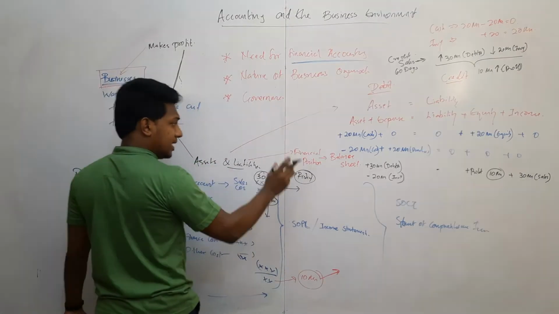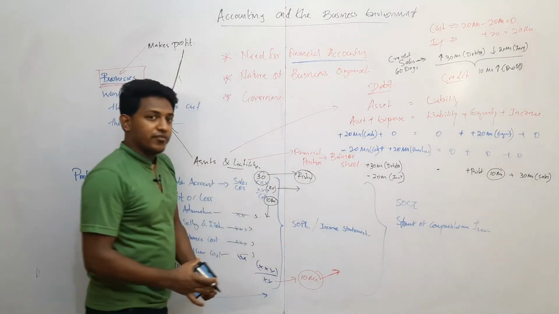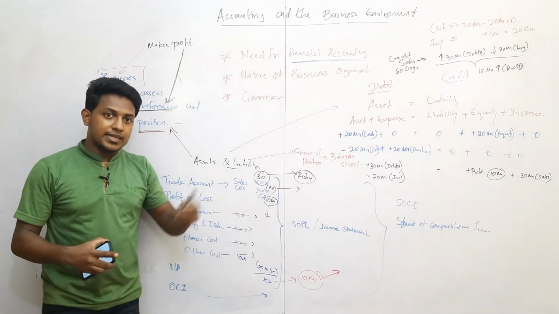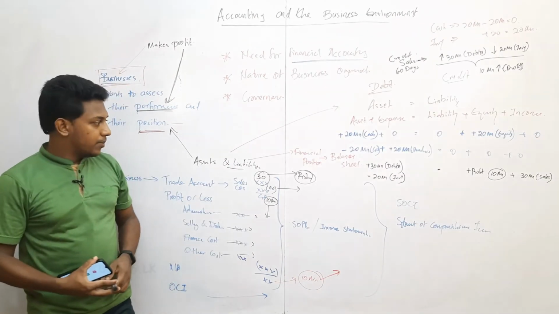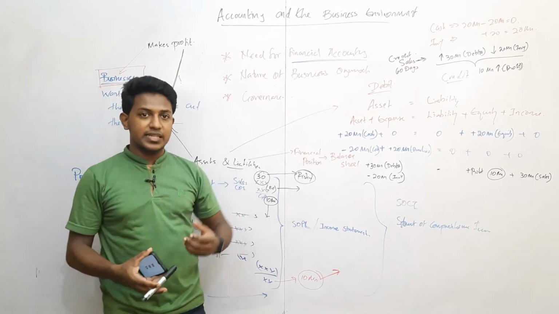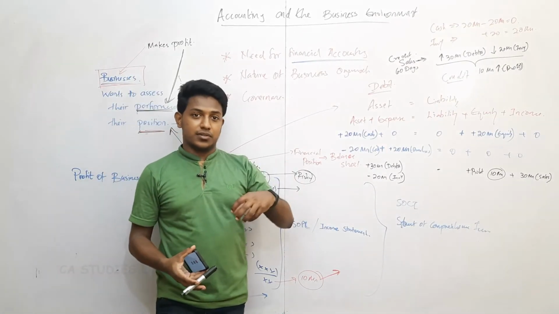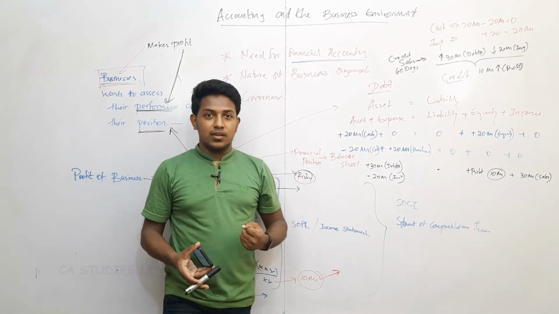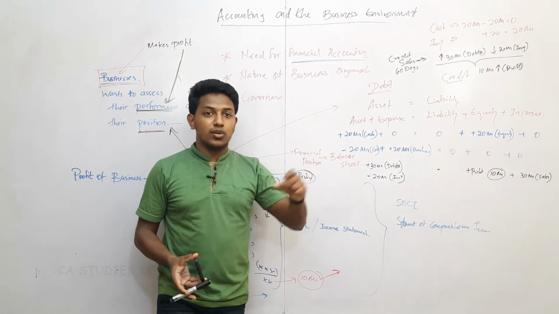By seeing the financial position, we can understand what the asset position is. On the asset side, cash is 0 but debtors are 30 million. So after 60 days only we will receive. That is the position of the company. What is the position of the assets? How long does it take to realize?